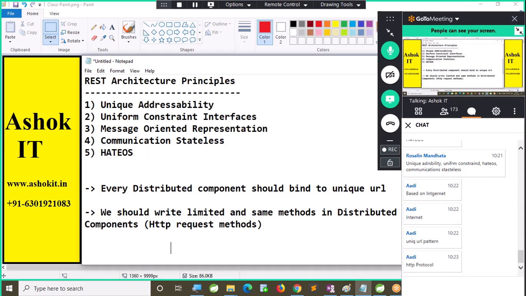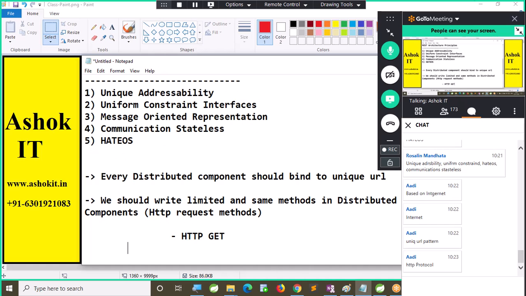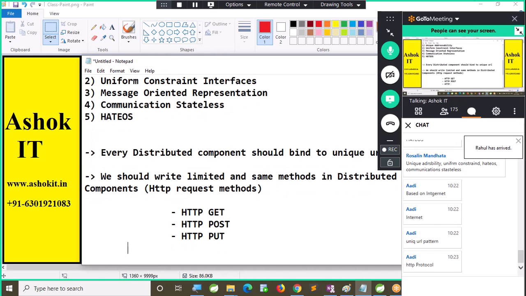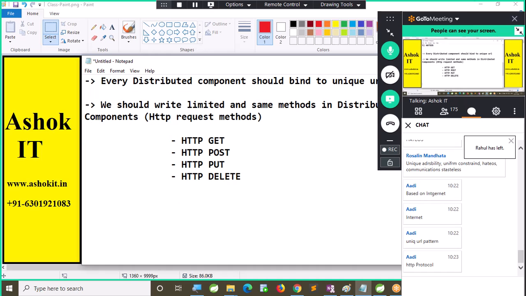These are very important methods when we are working with the REST API: HTTP get, HTTP post, HTTP put and HTTP delete. These are the very important HTTP methods that we are going to use while working with RESTful services.